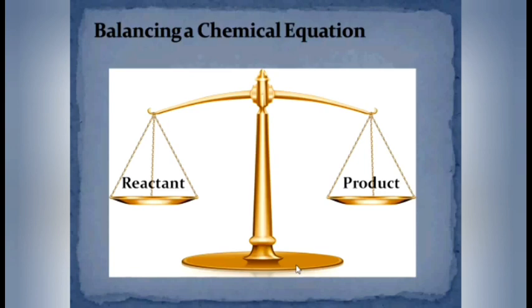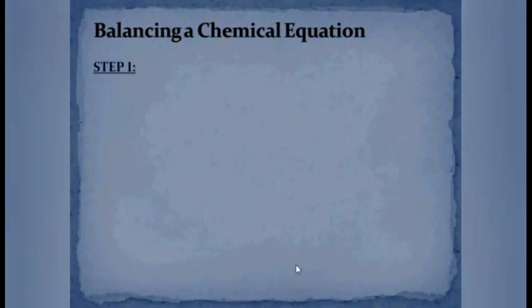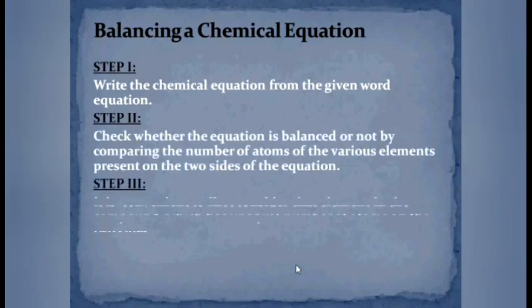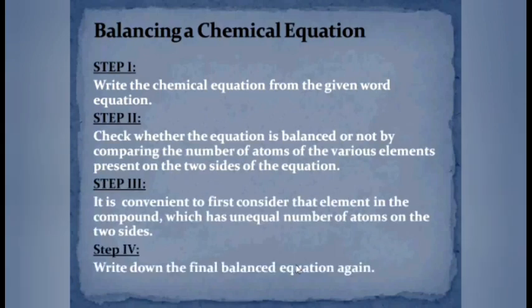We are going to learn this concept of balancing of chemical reactions stepwise. The screen shows you some steps. Let us go through them one by one. A statement or word equation is given to you, and by using it, you have to prepare a chemical equation. And when the chemical equation is ready, you have to compare the number of atoms on the right hand side as well as on the left hand side.